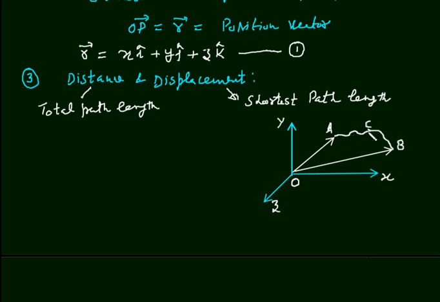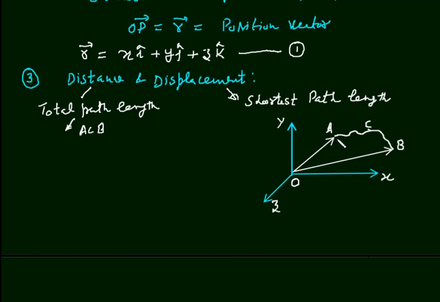Then this total path length, we measure this total path length ACB. It is what? It is the distance traversed by the body. So this total path length ACB, this is the distance traversed by the body.